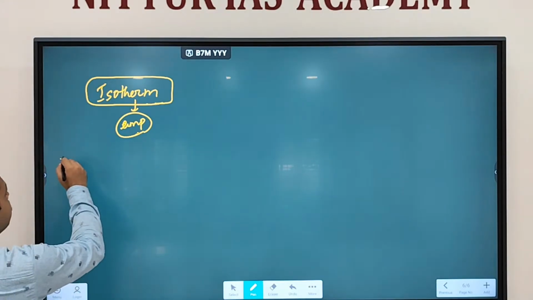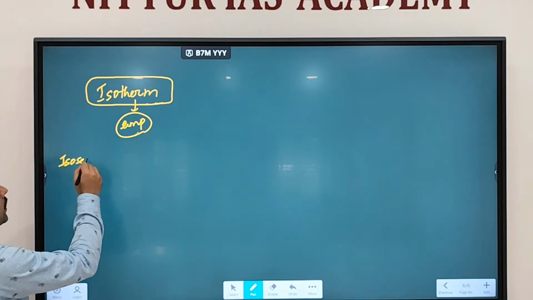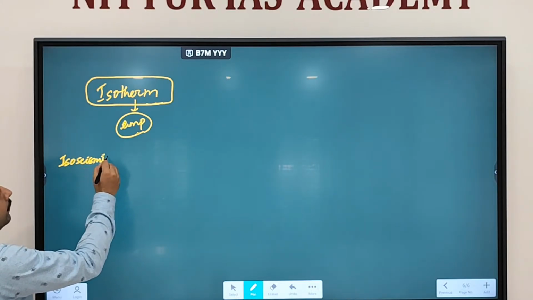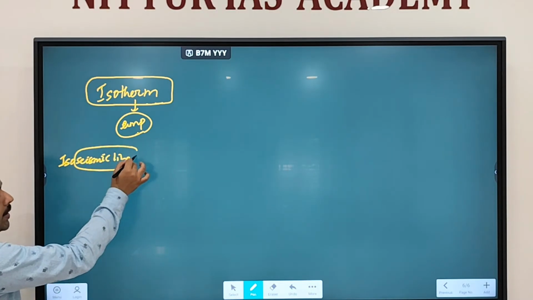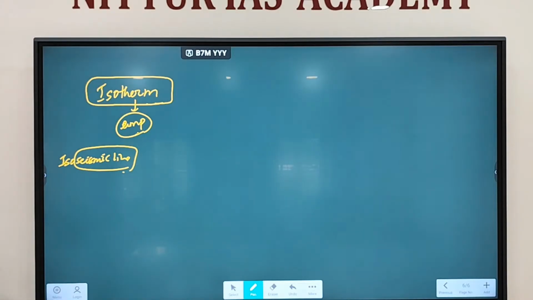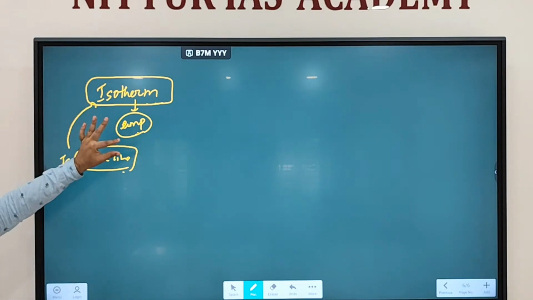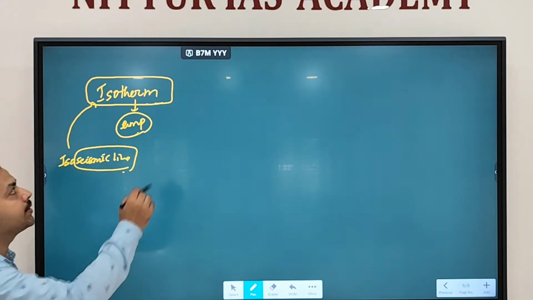Remember we talked about something called the isoseismic line. What was the isoseismic line? The line joining the places with same intensity of earthquake, that is called an isoseismic line. The similar term is isotherm. So a line joining places with equal temperature is called an isotherm.